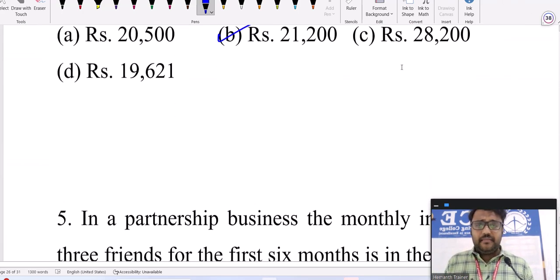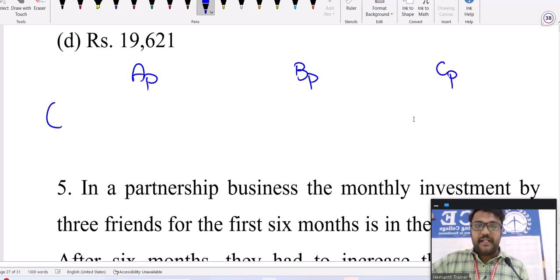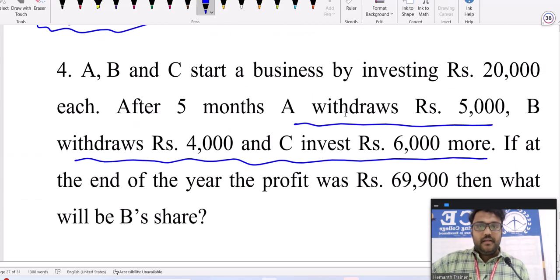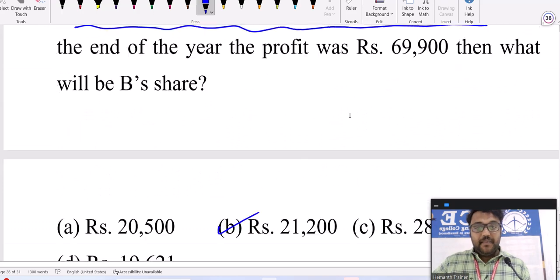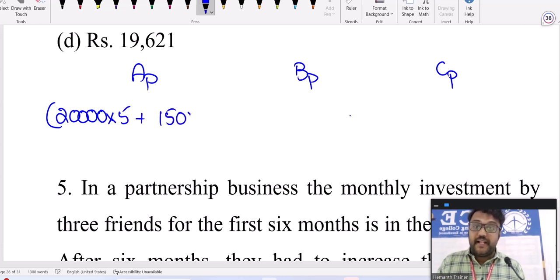A timing, A investment, all those are required. So A profit, B profit, C profit. A profit is A investment into A timing. Initially, what is the investment? 20,000. All three invested 20,000 for 5 months. First 5 months 20,000. Then how much did he withdraw? 5,000 withdrawn. So the remaining amount is 15,000. For that, 7 months it's available.